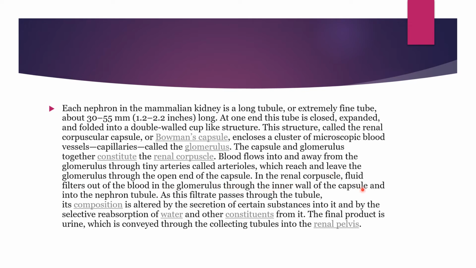In the renal corpuscle, fluid filters out of the blood in the glomerulus through the inner wall of the capsule and into the nephron tubule. As this filtrate passes through the tubule, its composition is altered by the secretion of certain substances into it and by the selective reabsorption of water and other constituents from it. The final product is urine, especially in mammals, which is conveyed through the collecting tubules into the renal pelvis. Next.